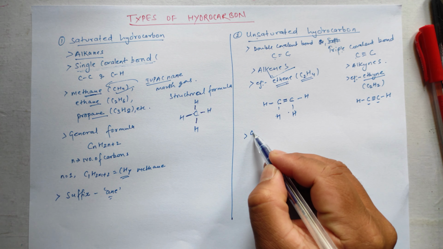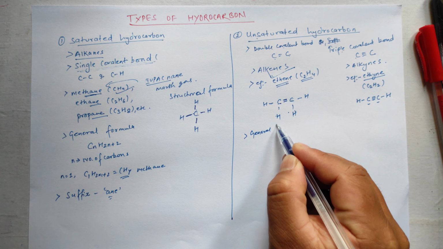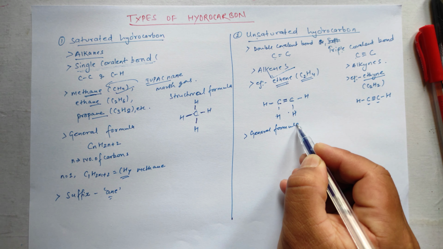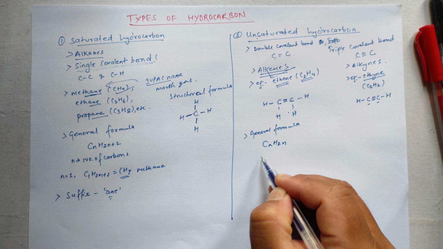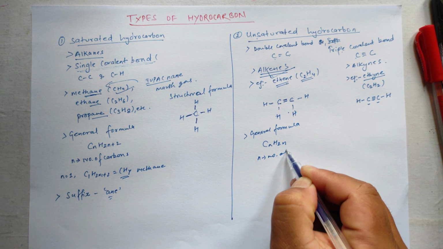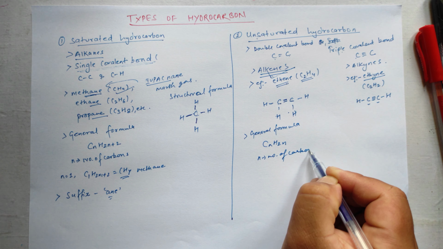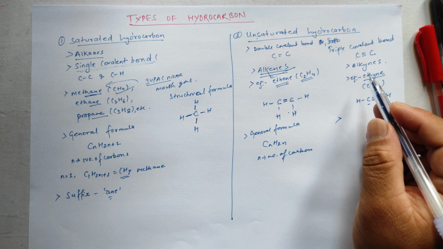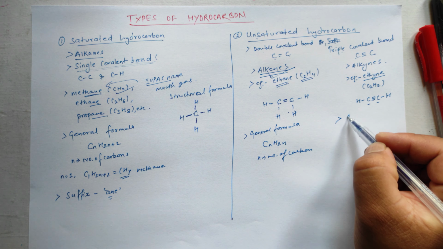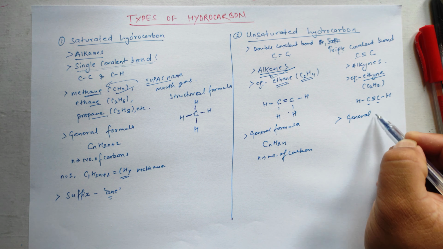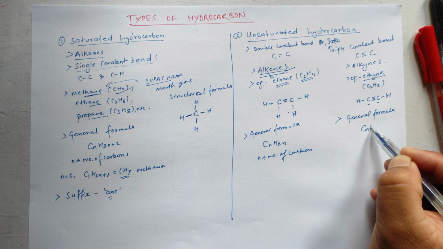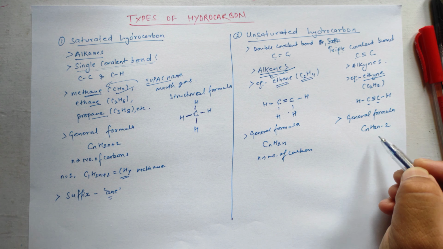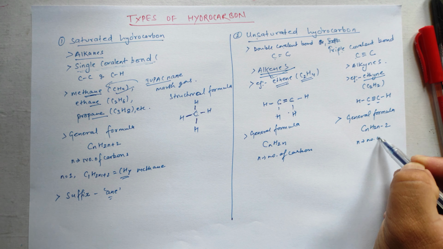The general formula for alkenes is CnH2n, where n is the number of carbons. Alright, and for the alkynes, the general formula is CnH2n minus 2, where n is the number of carbons.